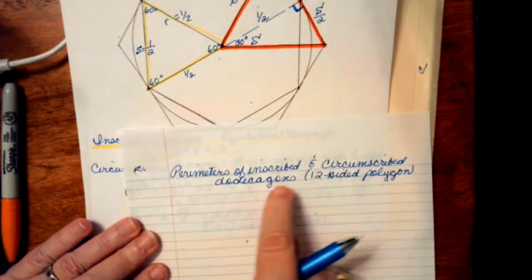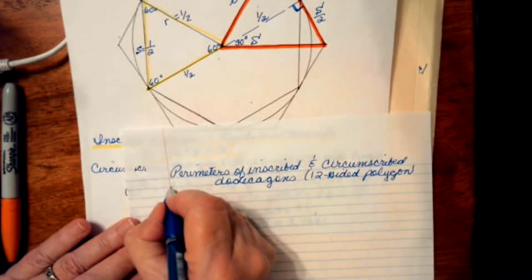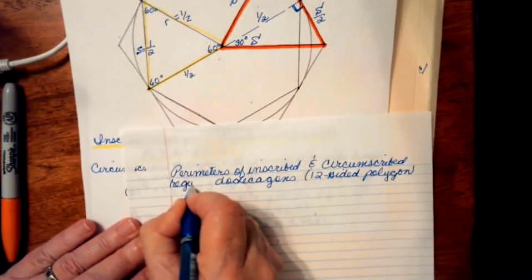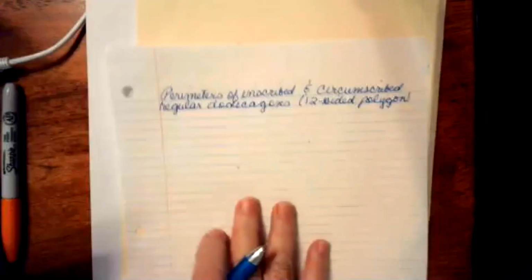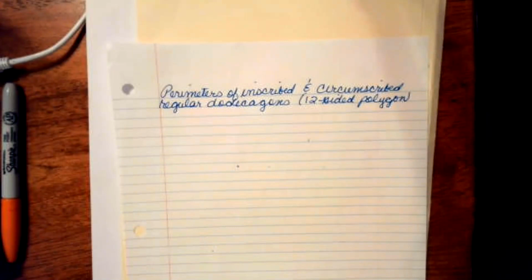And I should say inscribed and circumscribed regular dodecagons, which means all of the sides are the same length, all of the angles are the same measure. Now I'm going to need to go back to my formulas right there.